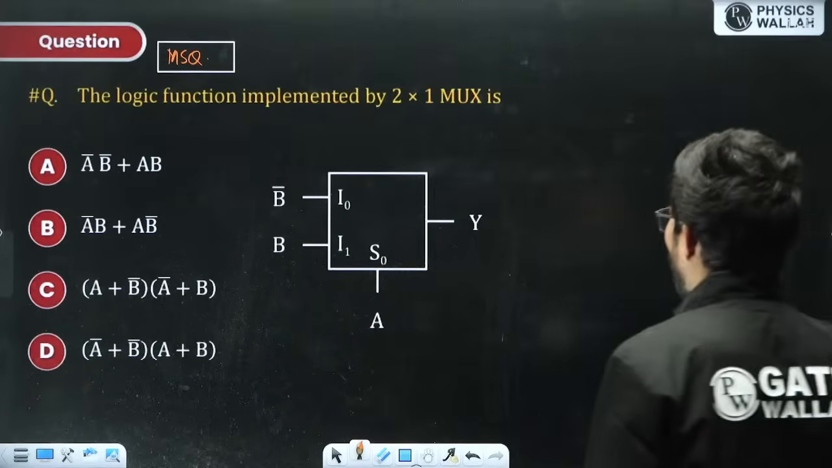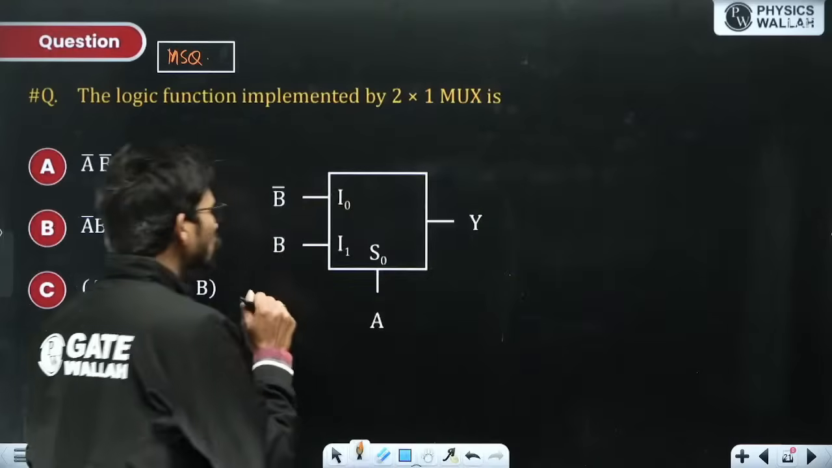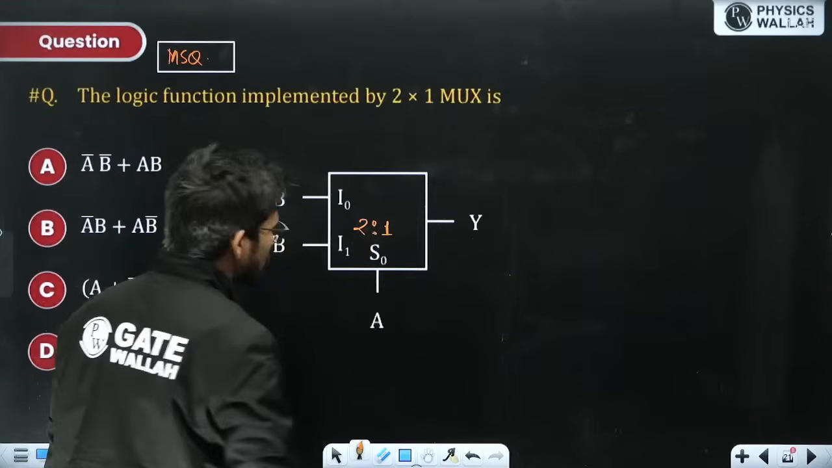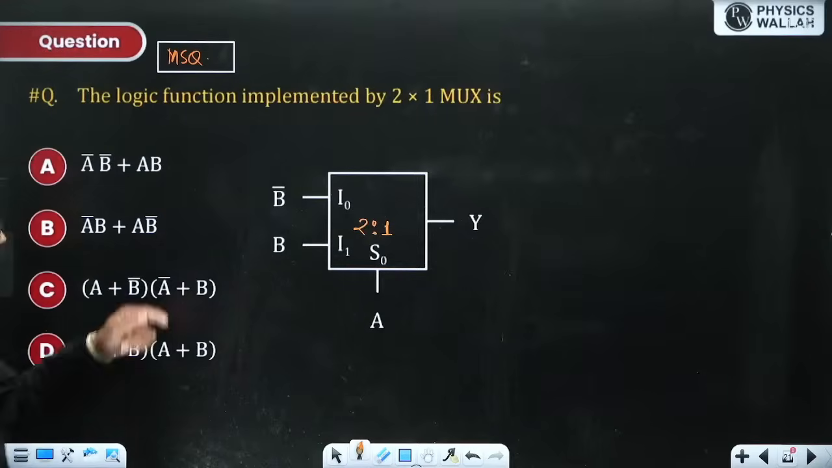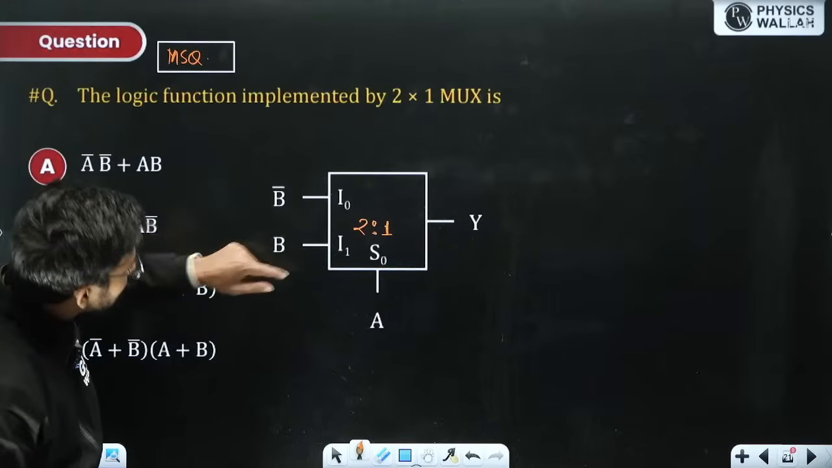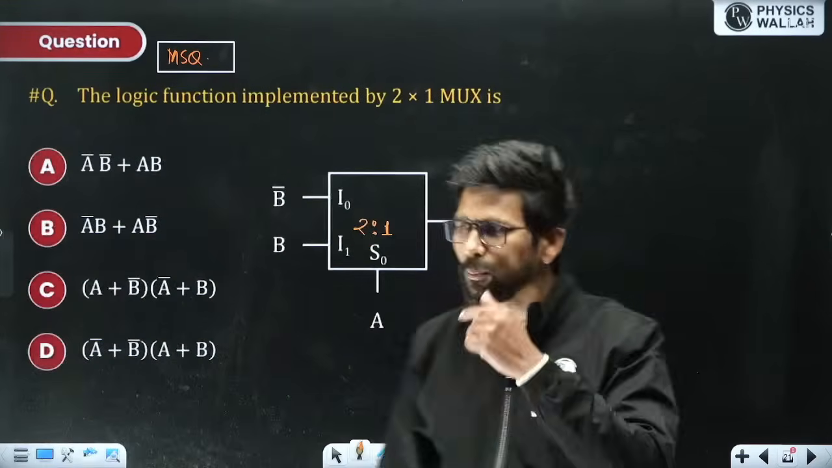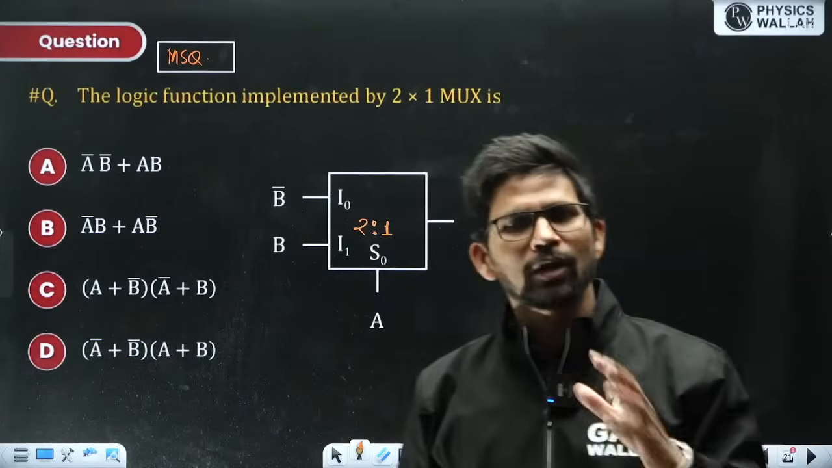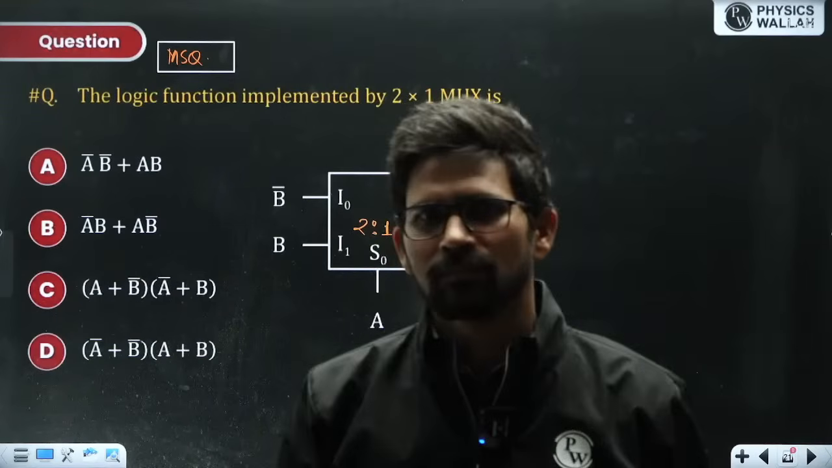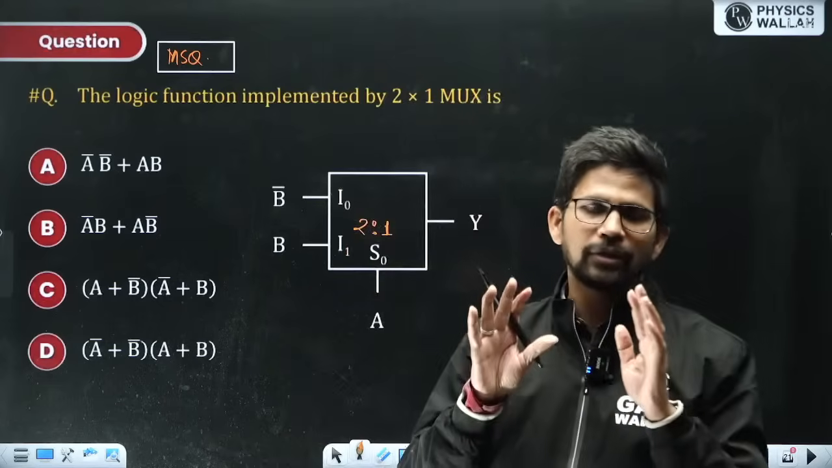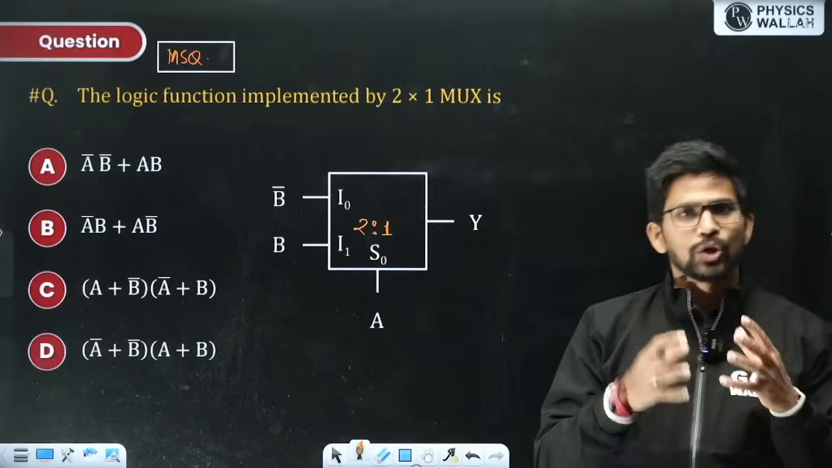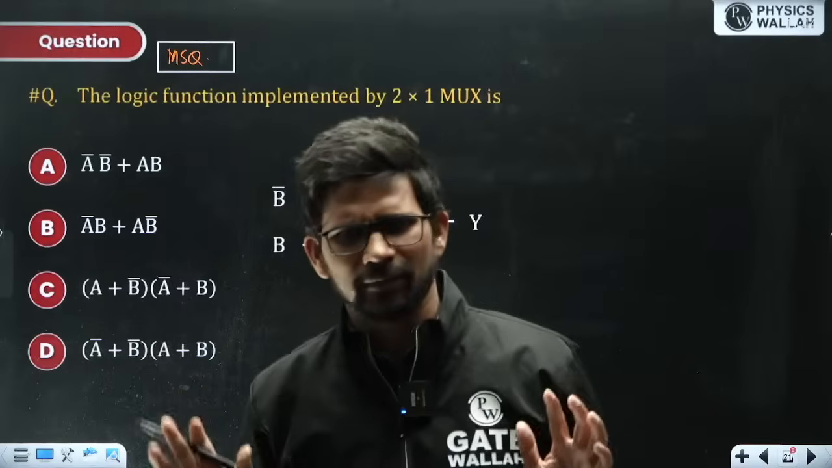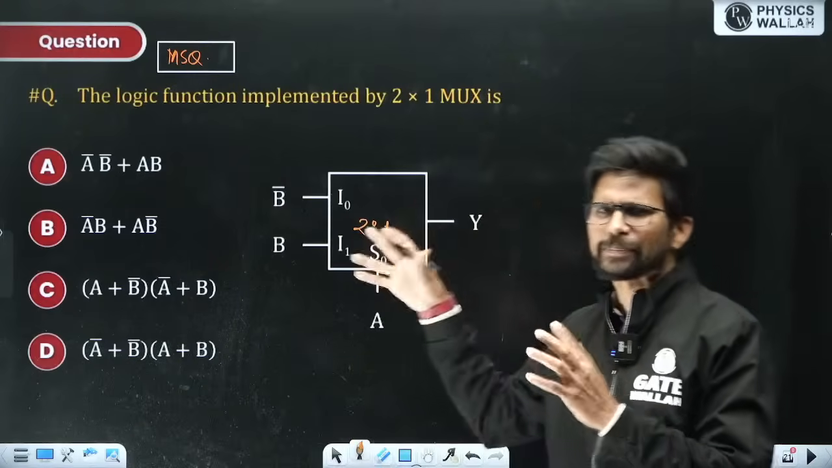Okay, I told you one thing: if you ever see a 2:1 mux given to you, then always try to see I0 and I1. If I0 and I1 are complement of each other, then XOR or XNOR will be implemented for sure. If I0 and I1 are not complement of each other, then any other function can be implemented, and you need to find out by expanding it.